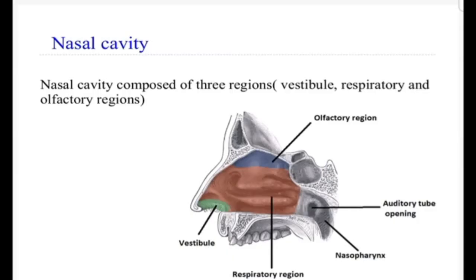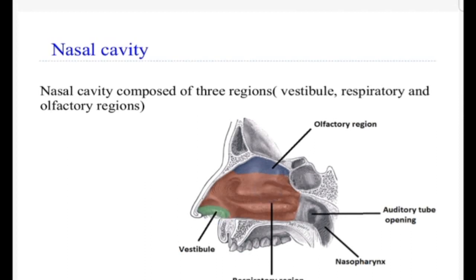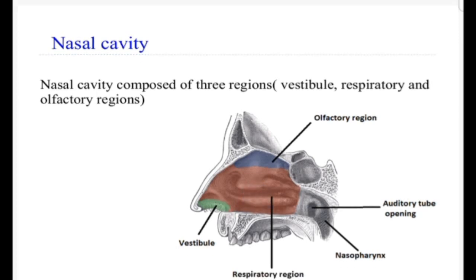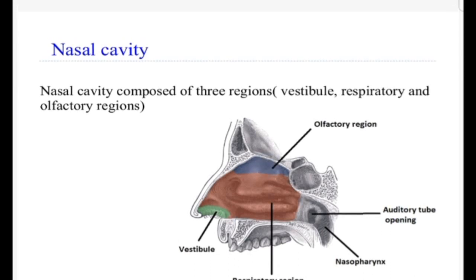Let's start from the nasal cavity. The nasal cavity is composed of two parts, the vestibule and the nasal cavity proper. And the nasal cavity proper is further divided into the respiratory and olfactory region. So this is the vestibule, this is the nasal cavity proper, and this portion is the respiratory portion. The superior part of the nasal cavity is the olfactory region.